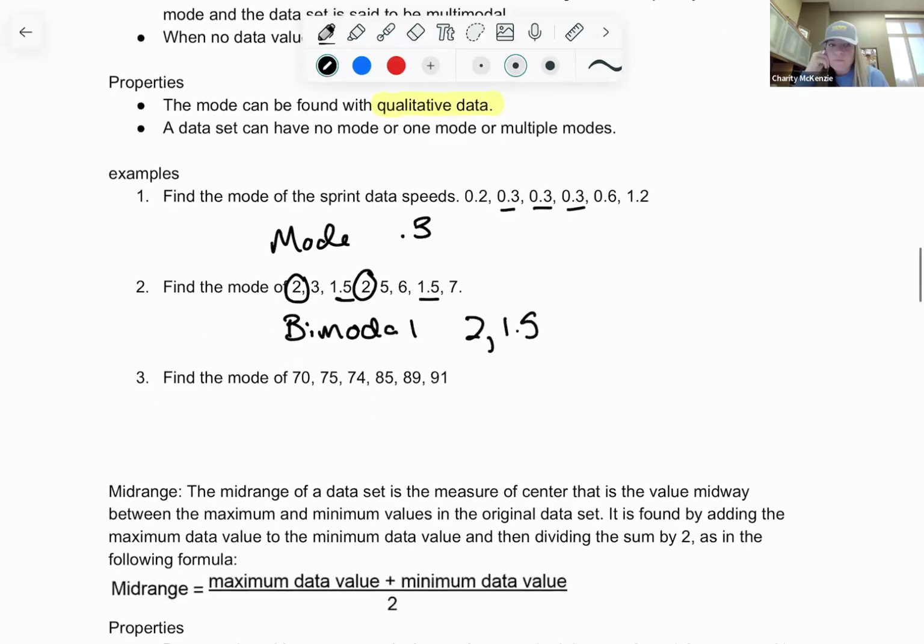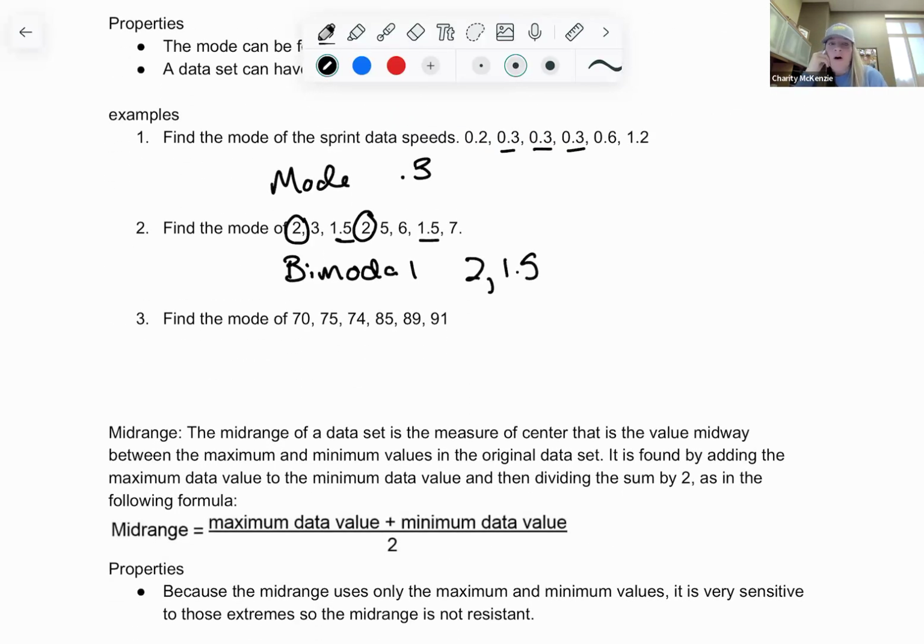Last data set here. All of these numbers, we have 70, 70. It says my internet connection is unstable. Speaking of internet, the mode on all of these ones, they're all different. So it's 70, 75, 74. So there is no mode on this one. There, it's coming through a little bit better.